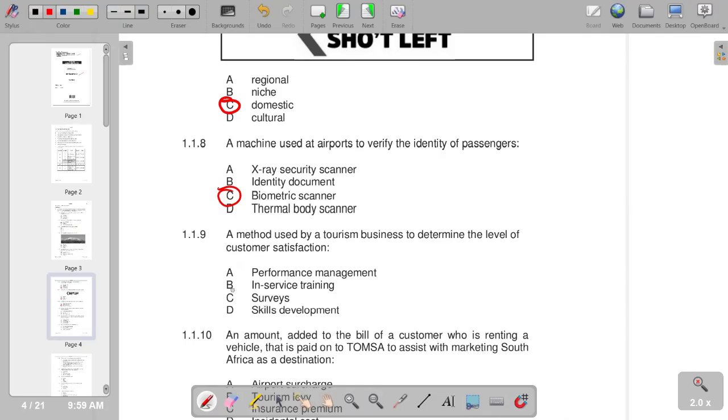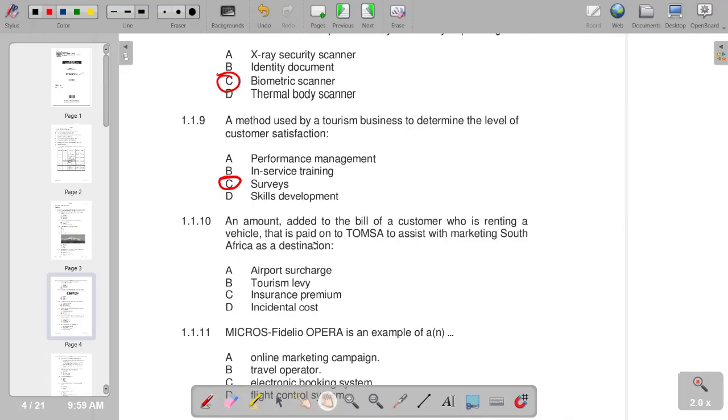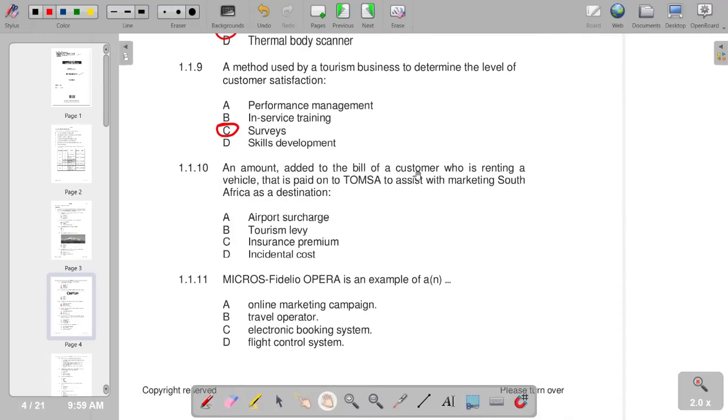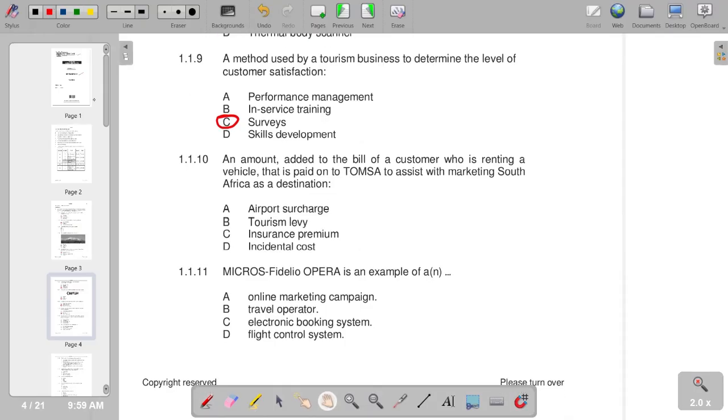We have C, which is the surveys. Going to number 10, an amount added to the bill of a customer who is renting a vehicle that is paid on to TOMSA to assist with marketing South Africa as a destination. According to our responses, the correct response is B, which is tourism levy.